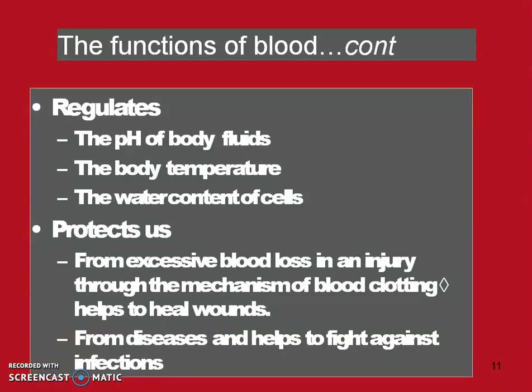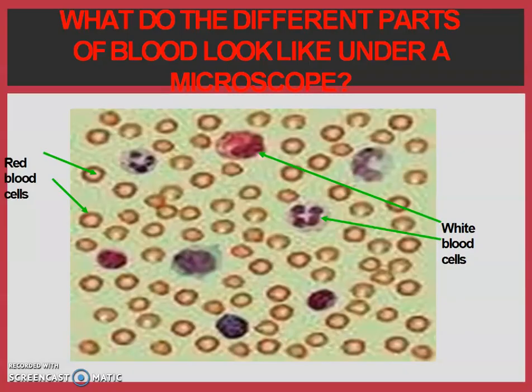Then the functions of the blood we will continue. Next is that it regulates the body pH. pH means the acidity and basicity of our body is maintained by blood. The body temperature is also maintained by blood. The water content of the cell, how much water is required, is also maintained by our blood. Then it protects us from excessive blood loss in an injury through blood clots. Through the mechanism of blood clotting, excessive blood loss is prevented, and it protects us from diseases and helps us to fight infection. So these are the various functions of the blood.